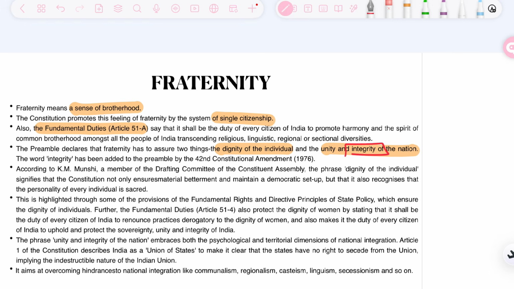Now, we have to look at the view of K.M. Munshi, who was also a member of the drafting committee.